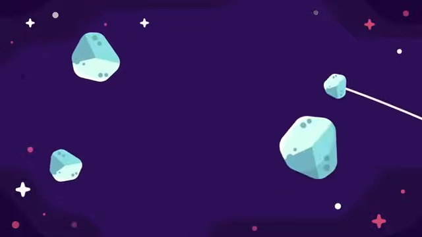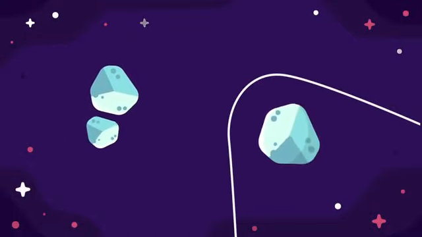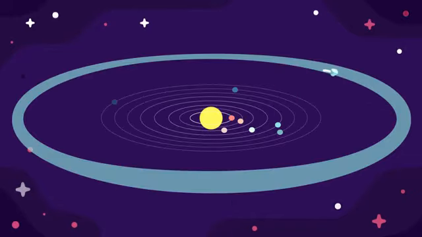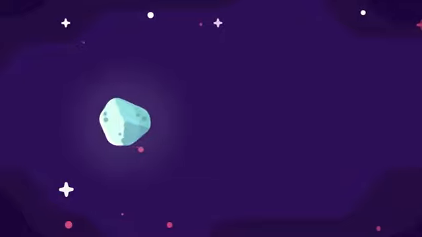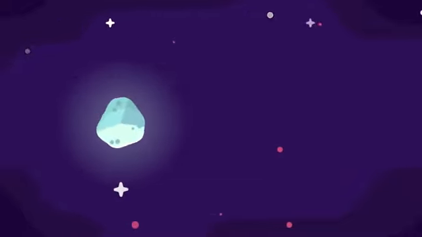Occasionally, a comet's orbit will be altered by a gravitational tug of another large object, or through a collision with another body that can send it into the inner solar system, sometimes even straight towards the Sun. As a comet starts to move closer to the Sun, it heats up and ice starts to evaporate and form a cloud around the nucleus, called the coma.